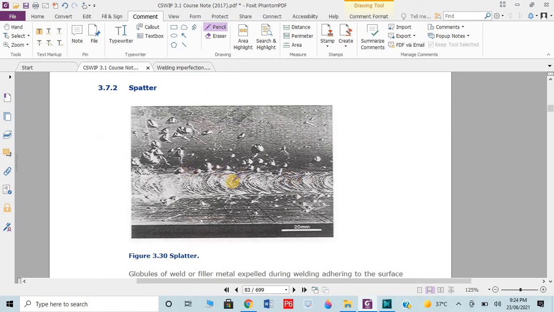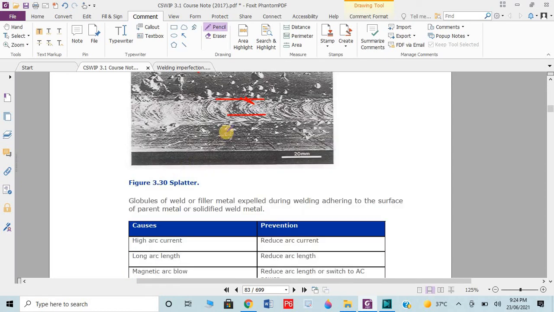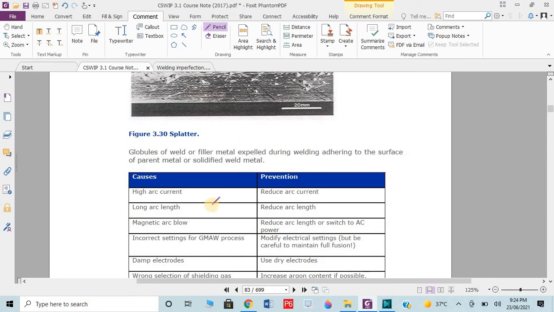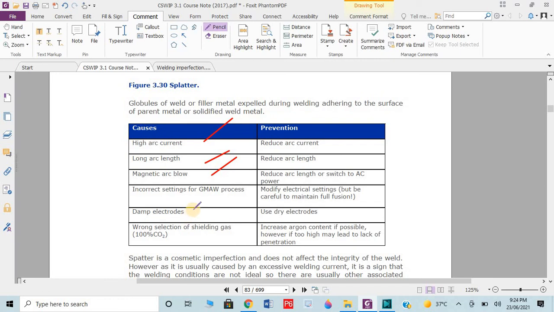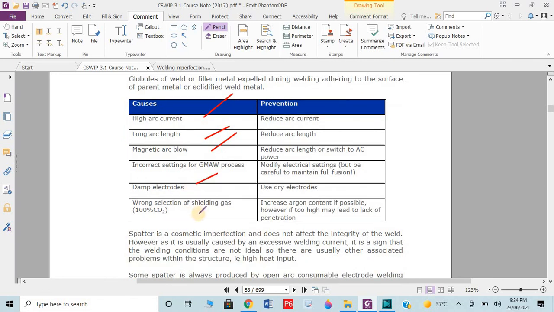Then we have spatters during the welding. If the temperature is too high, the welding pool, the metal pool, is more liquid, or the electrode is too near to the welding pool, so spatters are generated and come outside from the groove, and this defect would occur. We have to clean with grinding. Causes are high arc current, long arc length, magnetic arc blow, damp electrode, etc. Wrong selection of shielding gas.